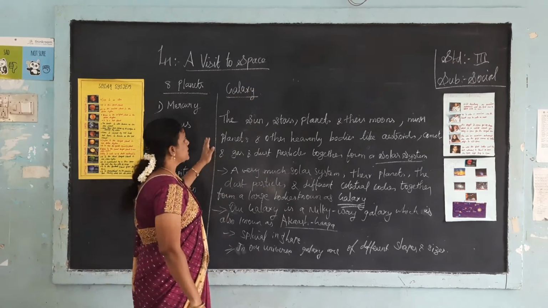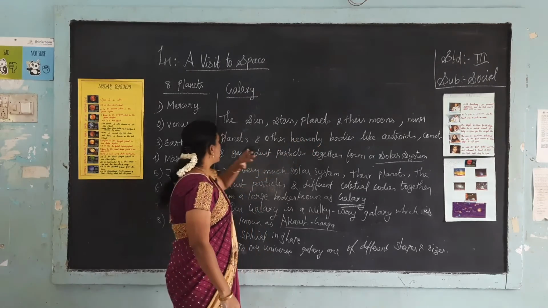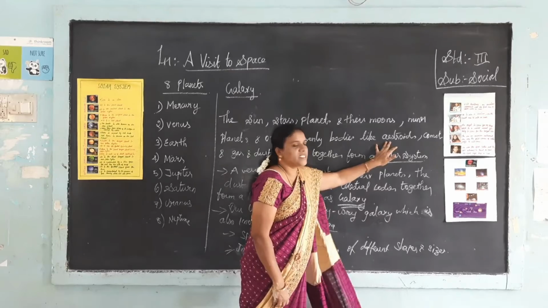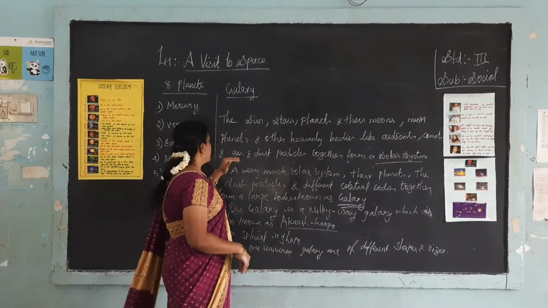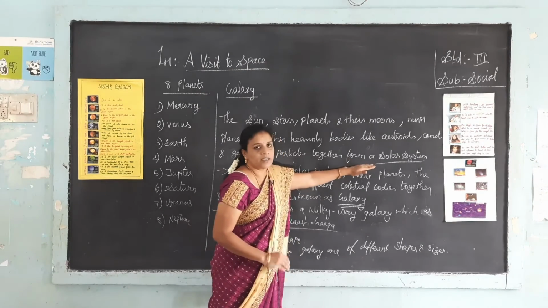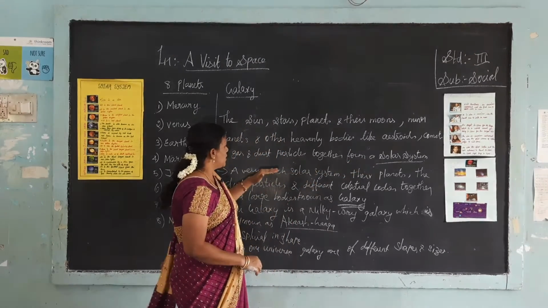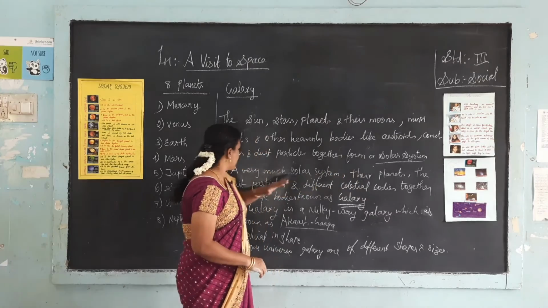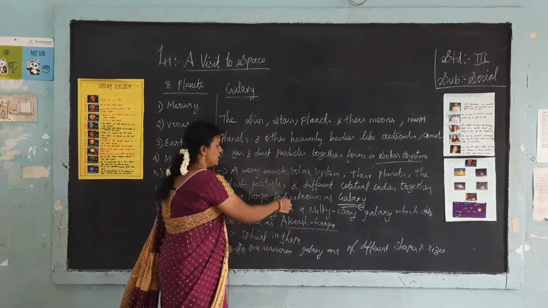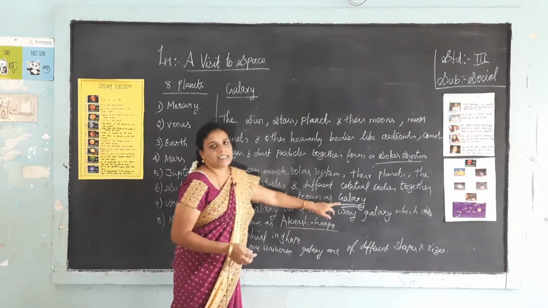So the Sun, stars, planets, their moons, minor planets and other heavenly bodies like asteroids, comets, meteorites and gas and dust particles together form a solar system. Many such solar systems, their planets, their dust particles and the different celestial bodies together form large bodies which are known as galaxies.